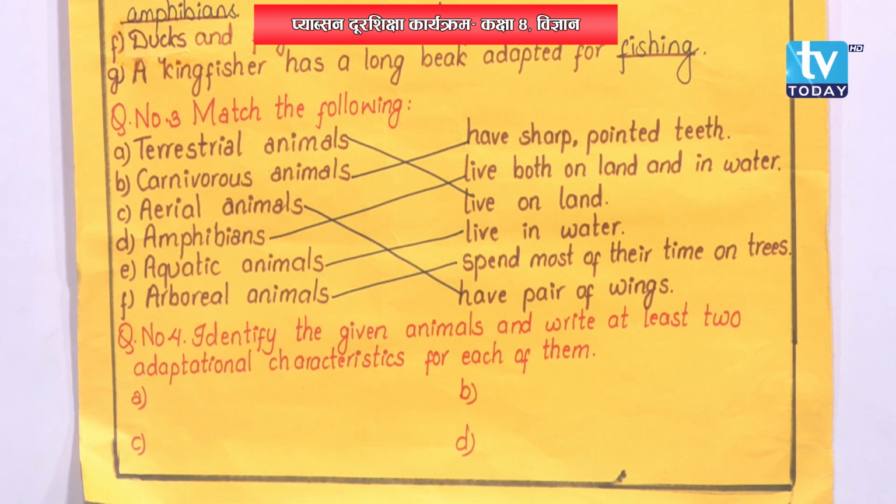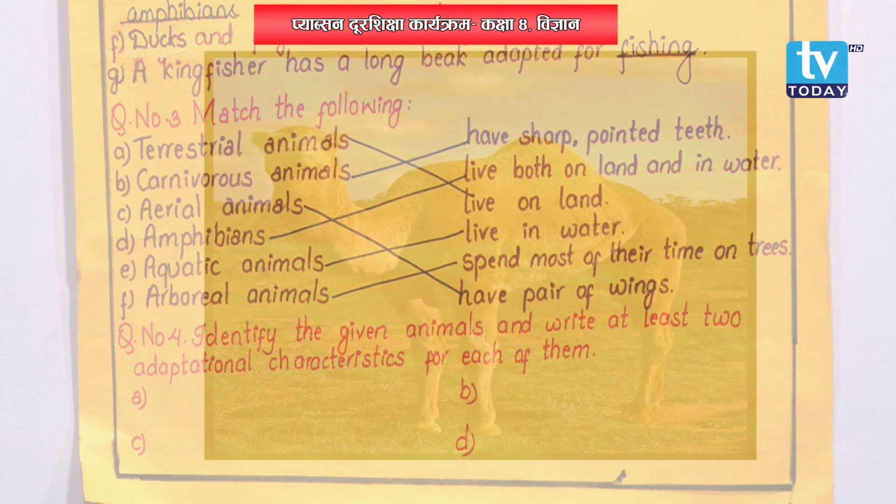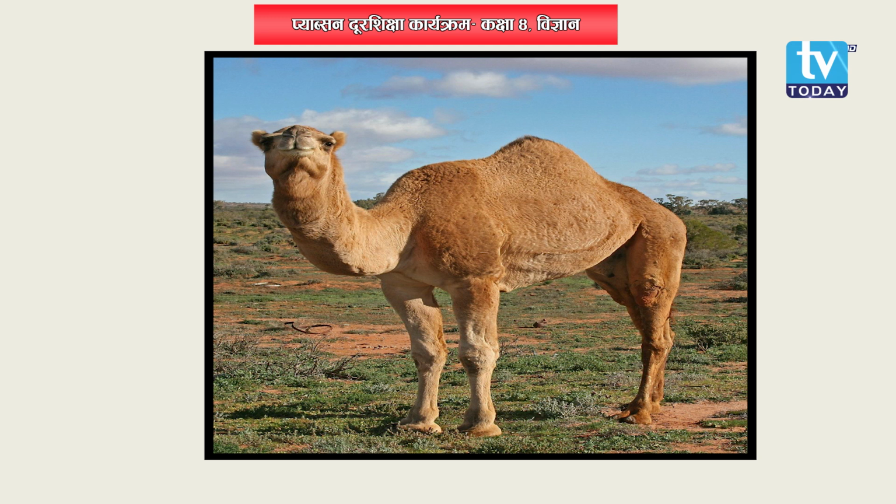Now finally, moving on to last question, that is question number 4. Identify the given animals and write at least 2 adaptational characteristics for each of them. Now let's see. Pictures, it's not given here, so you might be confused, but don't worry, the picture will be shown on the board. The first picture, what is it? It is the picture of a camel. Now what you need to do? You need to tell its adaptational characteristics. The first one, it has a hump to store food, and next is it has strong legs with flat soles to walk easily on sand.